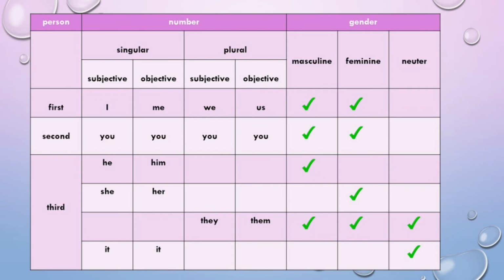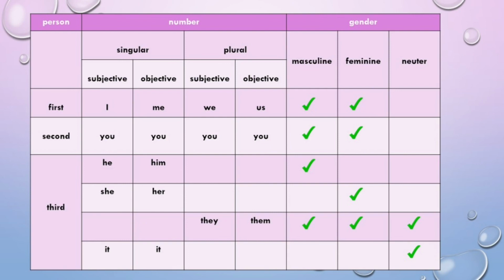Then the second person pronoun is you. It's subjective and objective, both the forms are the same in singular as well as in plural. We know that the word you is used for singular as well as plural both. Clear? So, it's subjective and objective, both the forms are the same in singular as well as in plural.